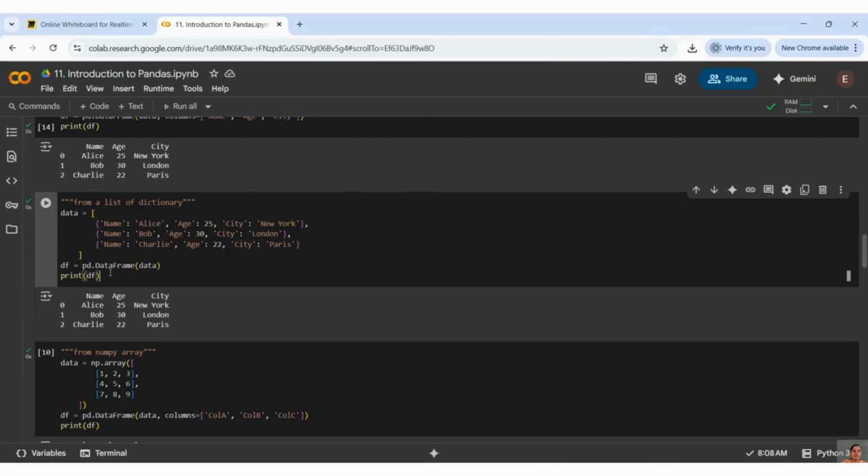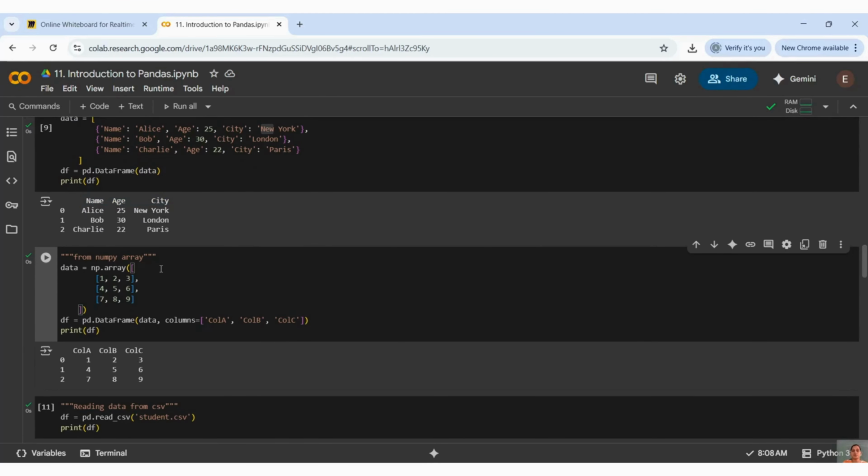I have taken all these parameters and I am passing the same thing inside the data frame. Do we need any header here? We don't, because we already have keys. Those keys become my header here.